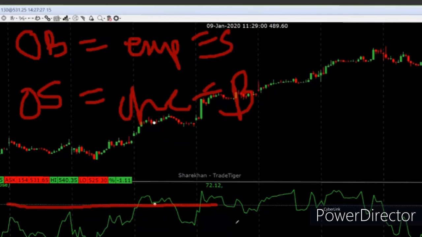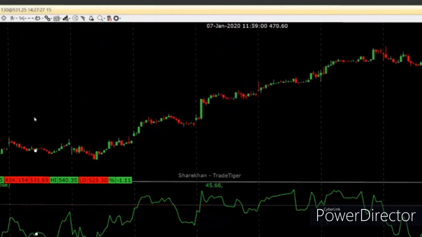Now, based on that concept, can you tell me that in this entire chart, how many times was Century Textile in the oversold region? Yes, oversold below 30. How many times is Century in the oversold region?